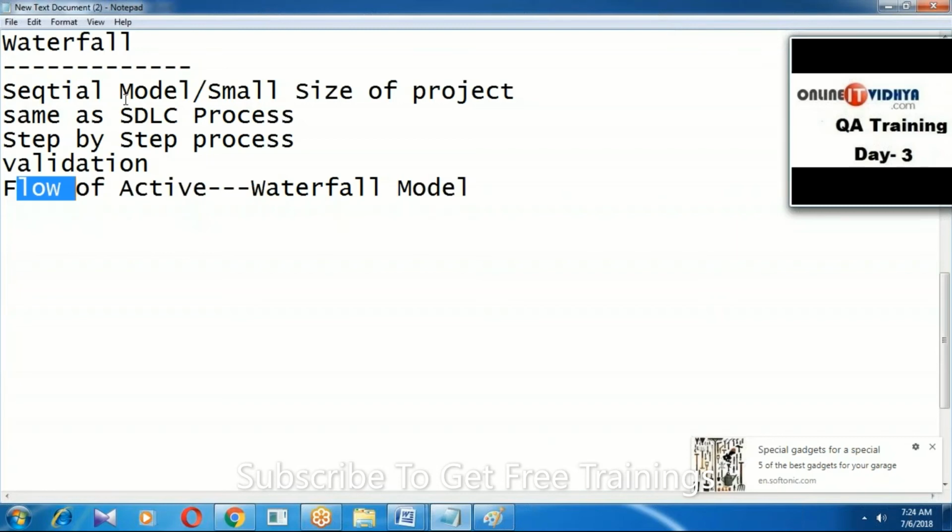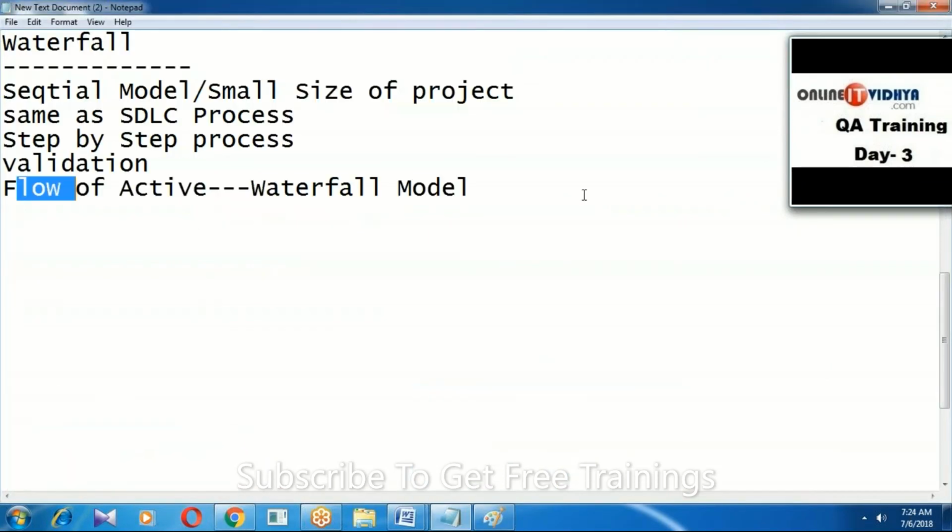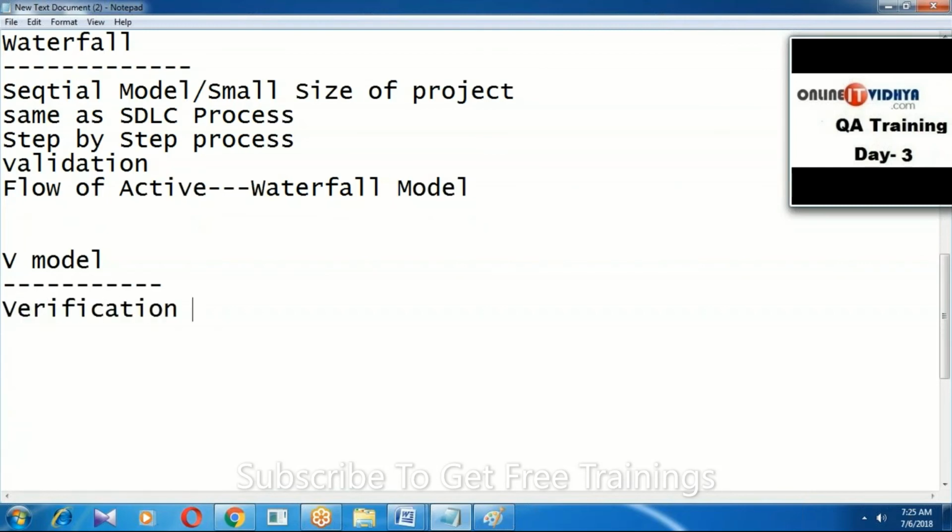Okay, the next one. I hope everyone understood, guys. Waterfall model. Real-time development is not our job, only testing. So just try to understand the development models only. Next, the next model, the V model. V stands for verification and validation.